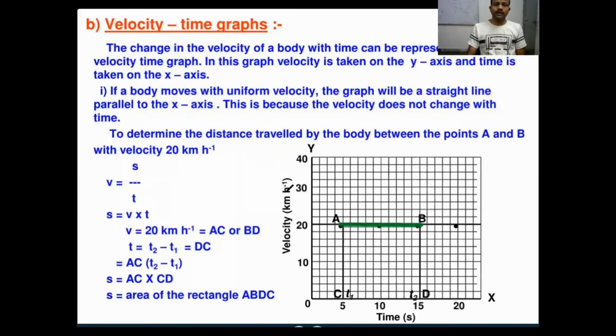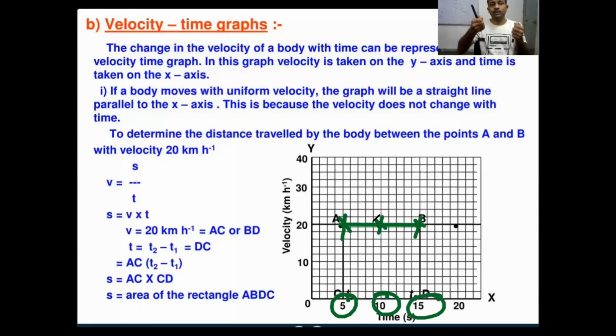You see here at 5 seconds, your vehicle speed is 20 km/h only. After 10 seconds, again your vehicle speed is 20 km/h only. After 5 more seconds, again your vehicle speed is 20 km/h only. Your speed is constant with respect to time. Your speed is not changing with respect to time. So it will indicate you are moving with constant velocity. Your velocity is not changing. You are always maintaining the same speed, right? 20, 20, 20, 20 only.